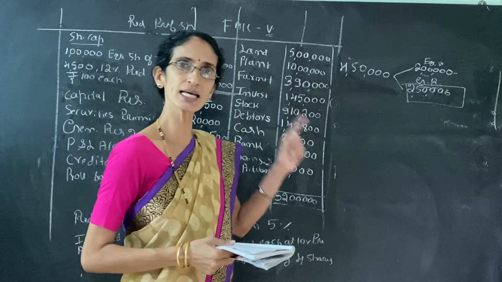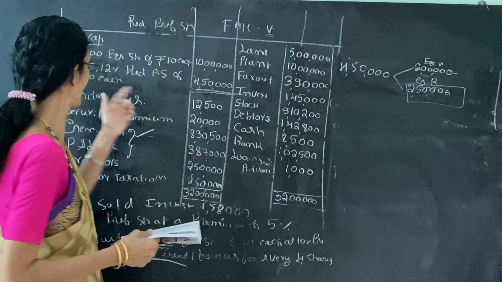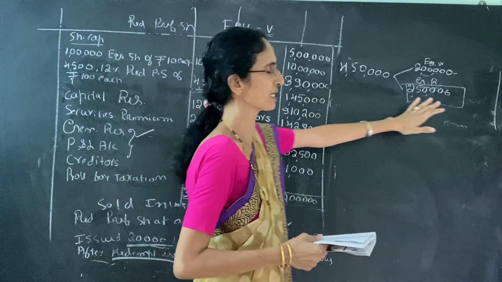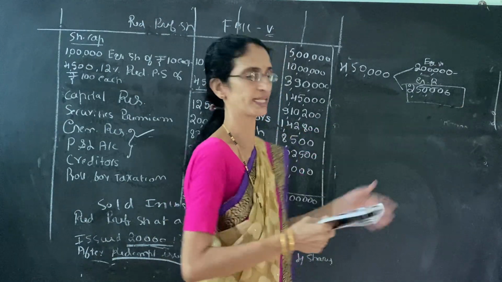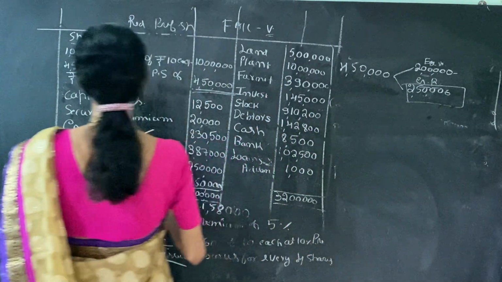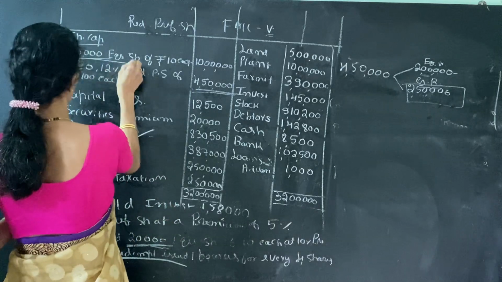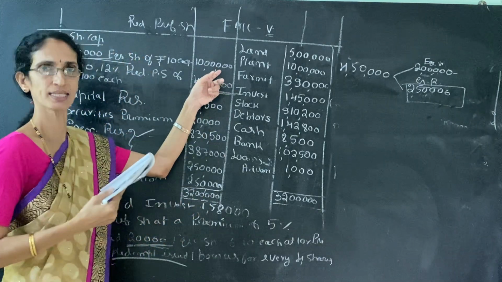That means here we have to take both the existing shareholders as well as the fresh shareholders. Then how much is the existing shares? It is given 1 lakh existing shares. Don't take the amount here.